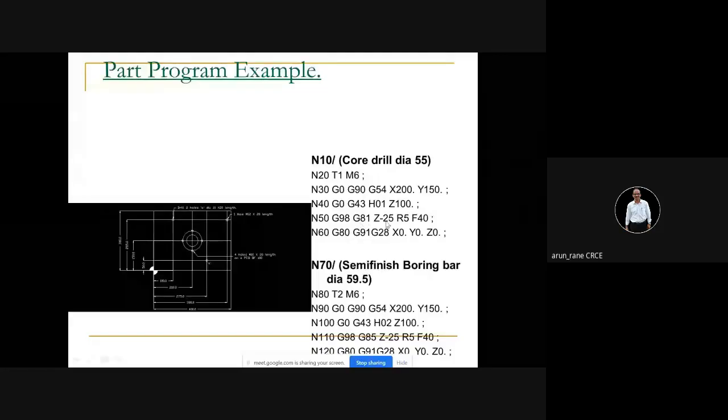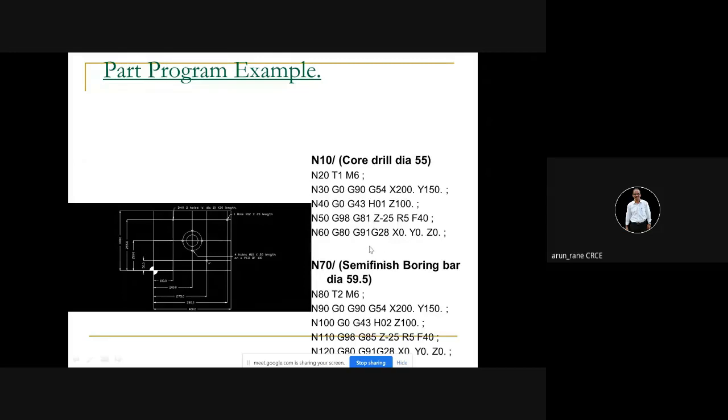In a can cycle, the tool will move back to its earlier position. So once drilling is done, even though it does G0 Z2 here, it will come back to its original position, which we studied yesterday in the can cycle. Right? If you use G01, you can use G01 Z minus 25. And then from here, if you try to use this block, an accident will happen because the tool is down, the drill is down.